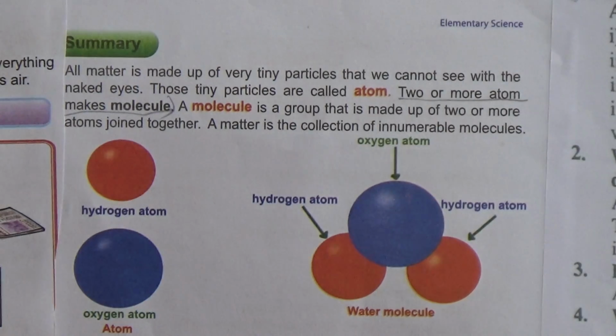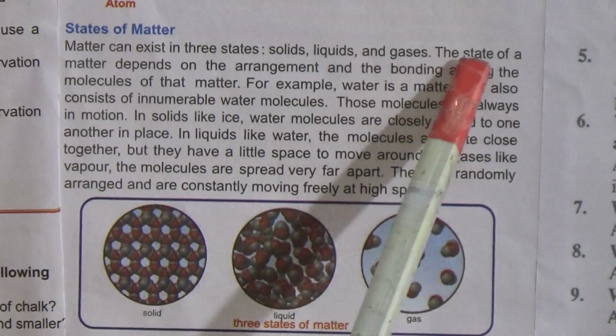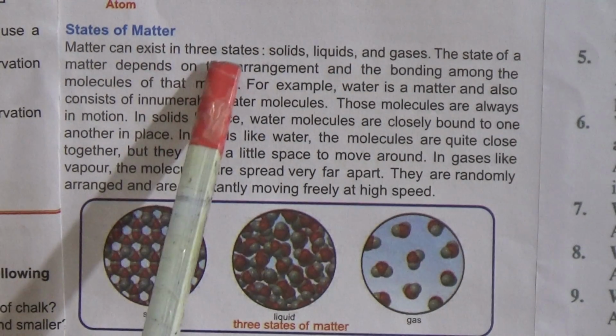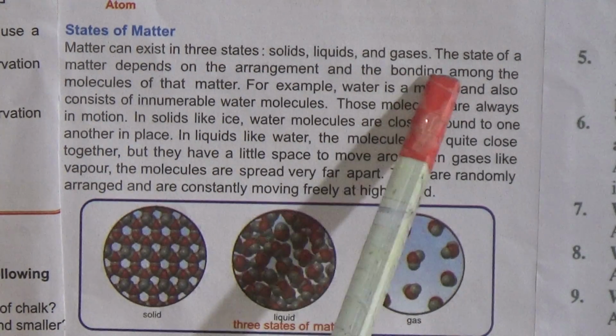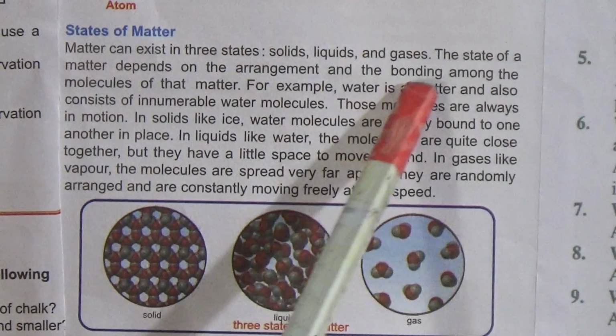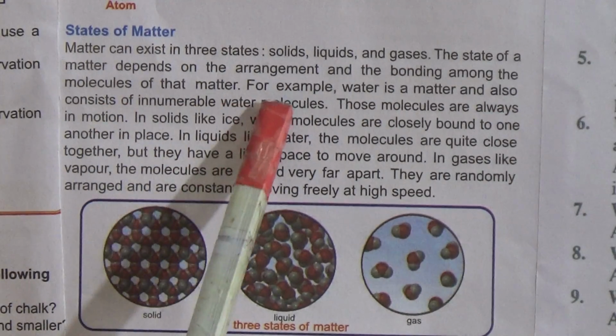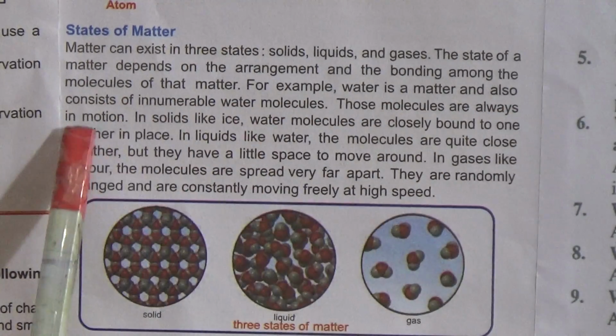Now come to the state of matter. Matter can exist in three states: solid, liquid and gases. The state of matter depends on the arrangement and the bonding among the molecules of that matter. For example, water is a matter that also consists of innumerable water molecules. Those molecules are always in motion.